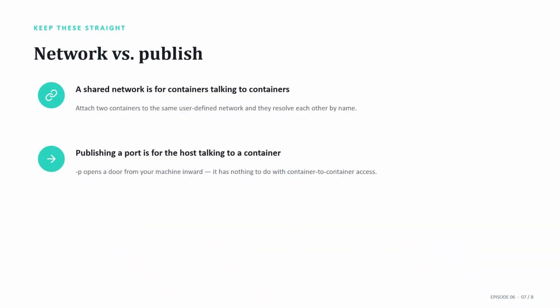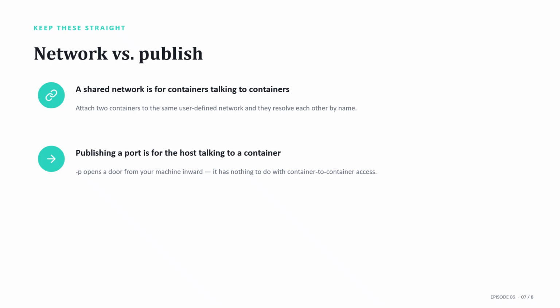Let's recap. Every container is network isolated by default. The default bridge gives internet access, but no name-based discovery. A user-defined network gives you both, plus free DNS between containers. And -p is how you open a door from the host inward.